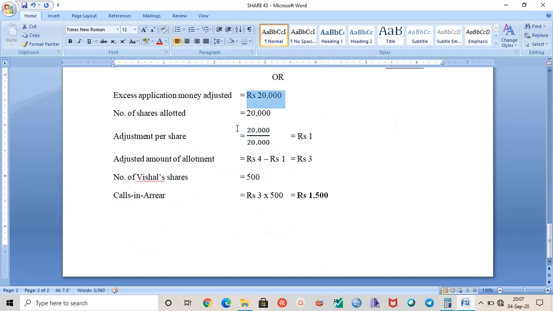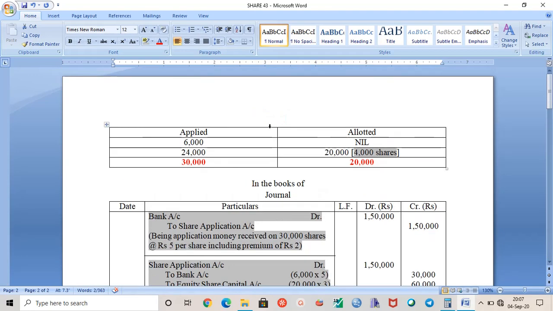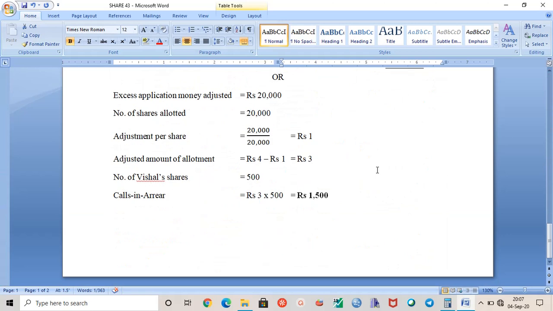So the excess amount of application is 20,000, and 20,000 shares were actually allotted. So divide this amount by the number of shares actually allotted. How much will you get? You will get rupees 1.